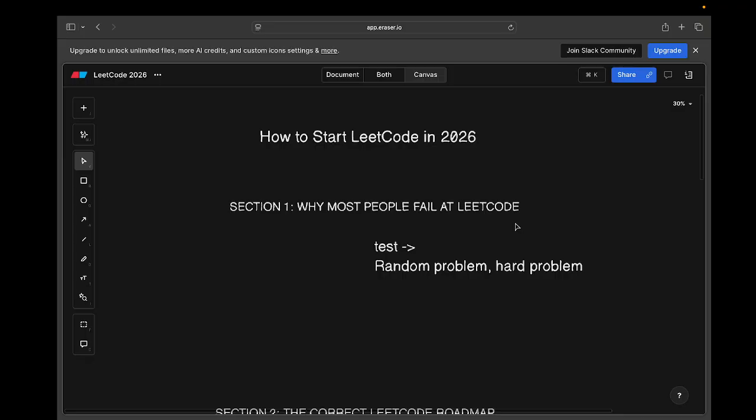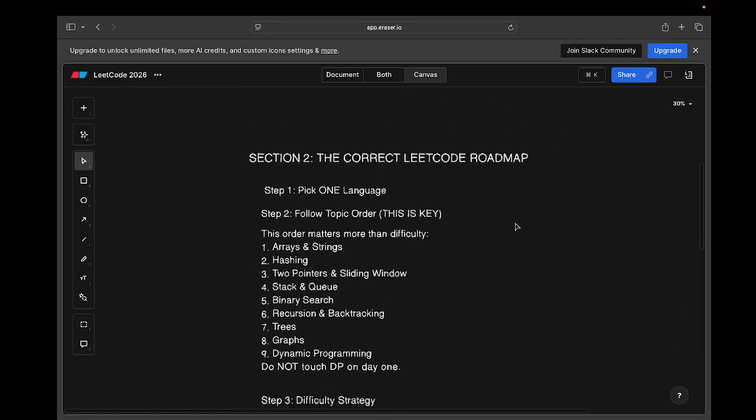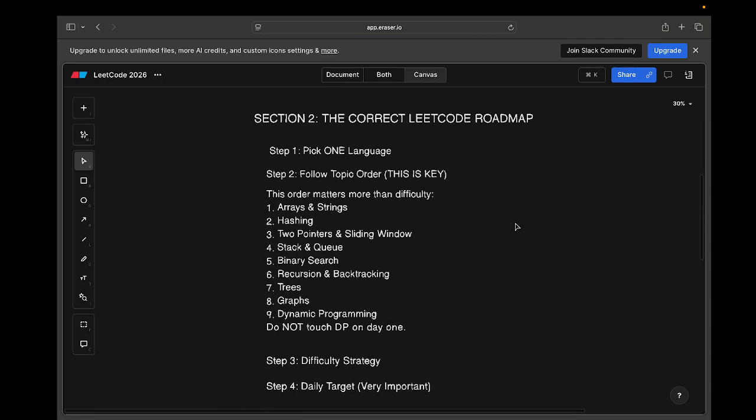The second thing I'm going to share is the correct LeetCode roadmap, like how to actually approach and how to actually start solving problems on LeetCode. That will help you solve problems in a much better way. I have divided it into four steps.